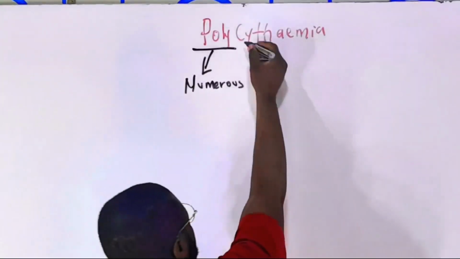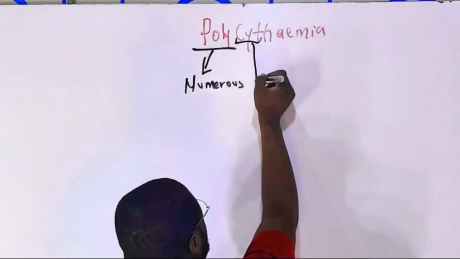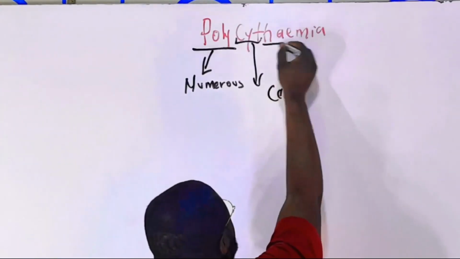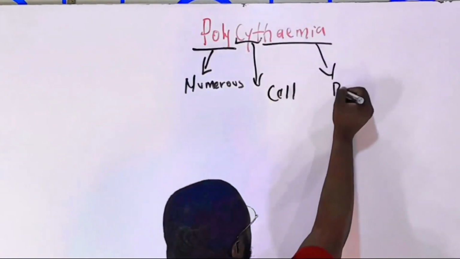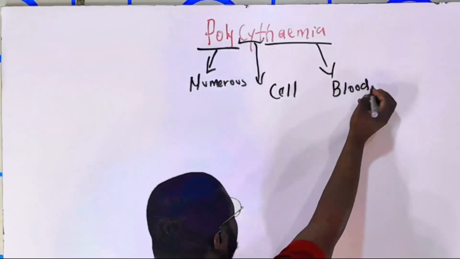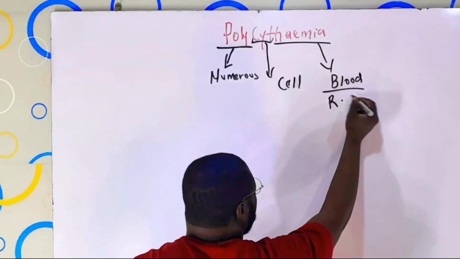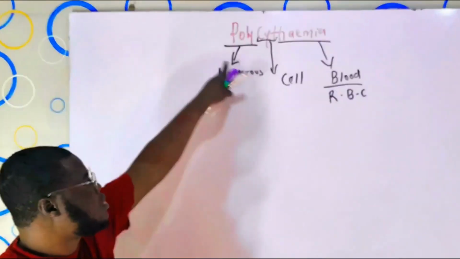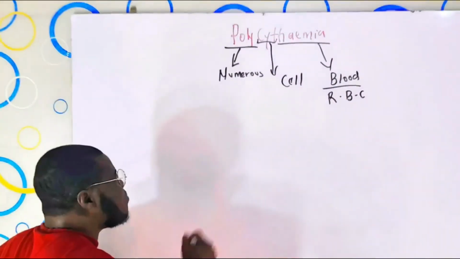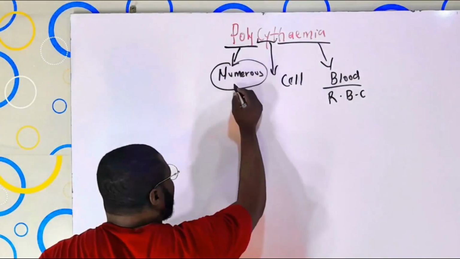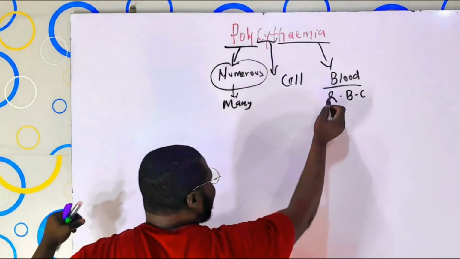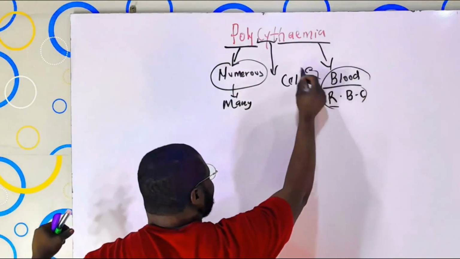Cyte means cell, and emia means the blood, to be specific the red blood. So polycythemia means numerous or many red blood cells.